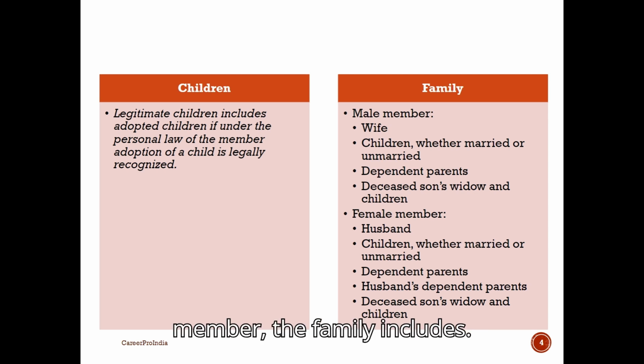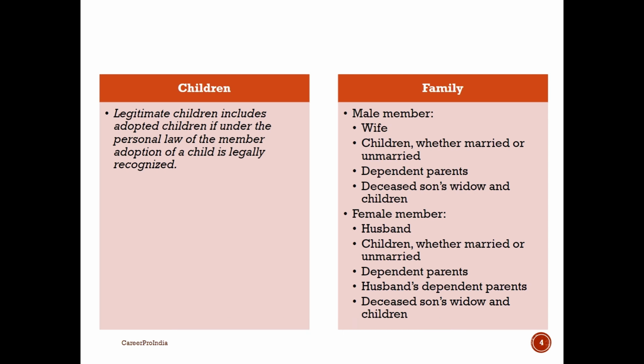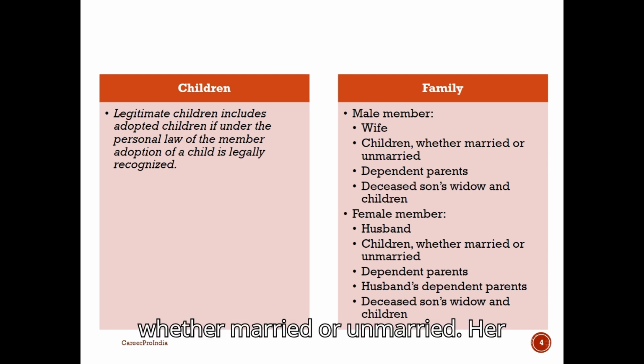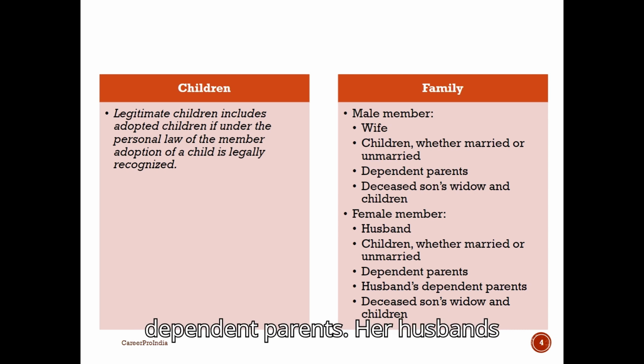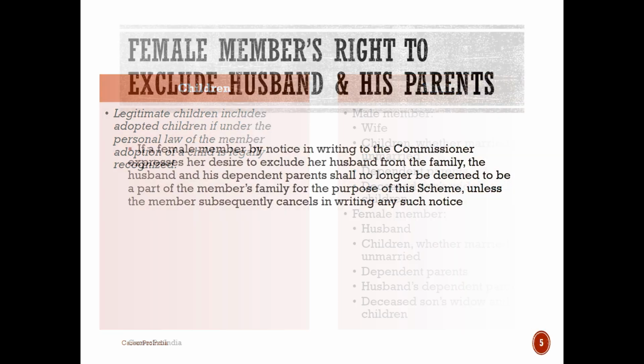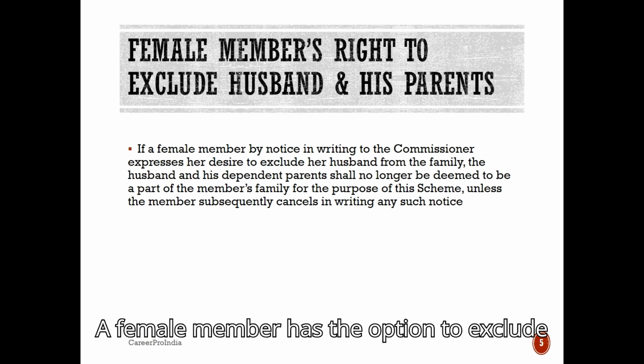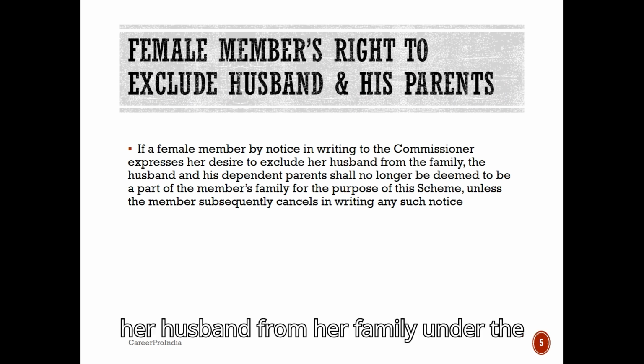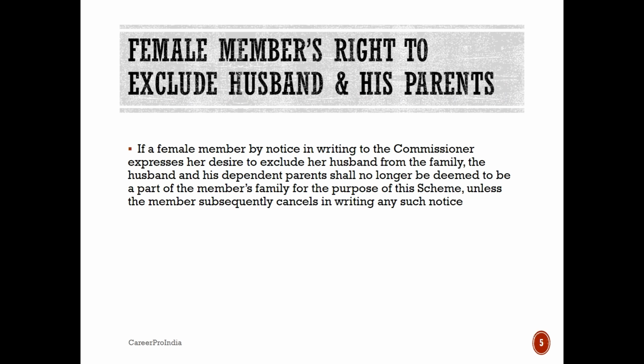For a female member, the family includes her husband, her children, whether married or unmarried, her dependent parents, her husband's dependent parents, and the widow and children of a deceased son. A female member has the option to exclude her husband from her family under the scheme.